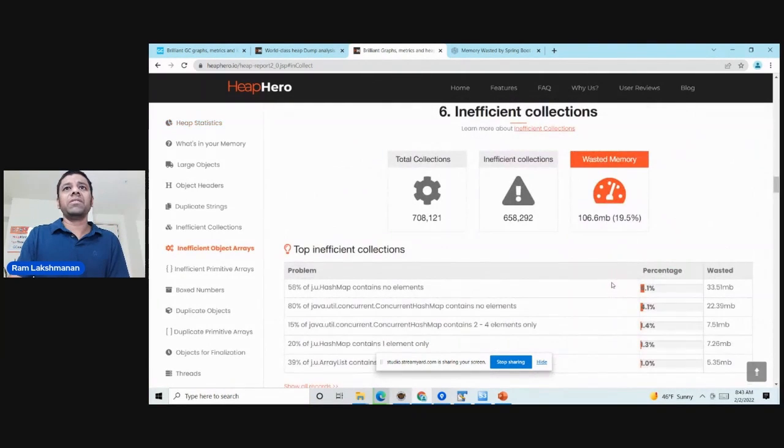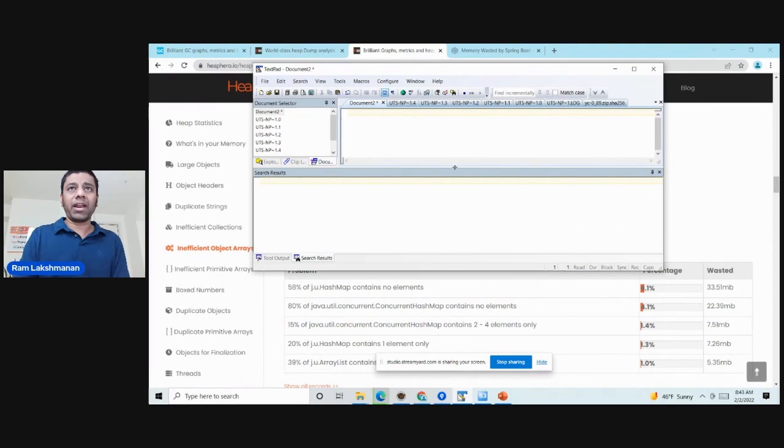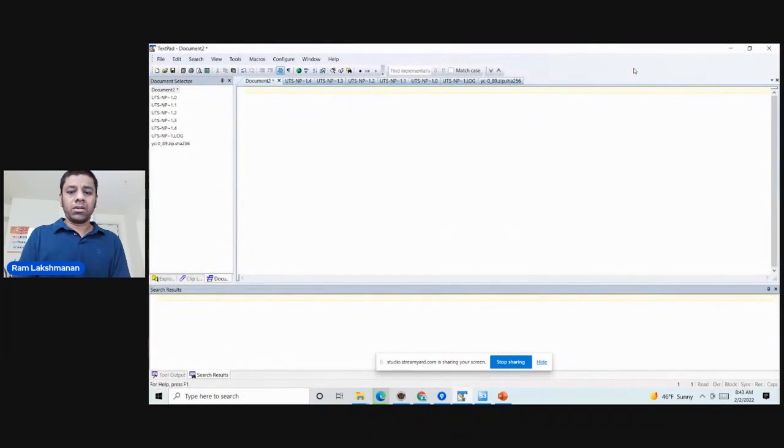Let's look at this example. See, here, as developers, we write data structures. We write the code. Right? So let's say now I can write a code like this. New HashMap. When I do this, a HashMap data structure is created in memory. So this is a Java API. But what happens is, when I write this code, Java, JVM, by default, reserves a space for 16 elements in memory. But what if the developer did not insert any element into this HashMap?